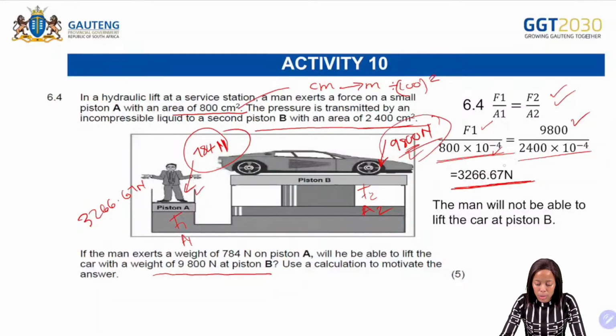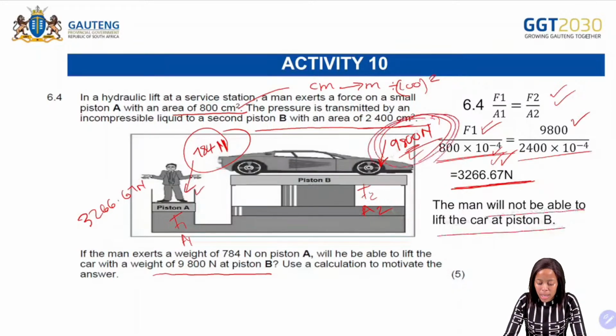Now, after calculating, we find that we are getting a force of what? We are getting a force of F1. So therefore, the man will not be able to lift the car at piston B. Why? Because the car already has a force of 9,800, and that force is greater than the 3,266,67 that we got there.